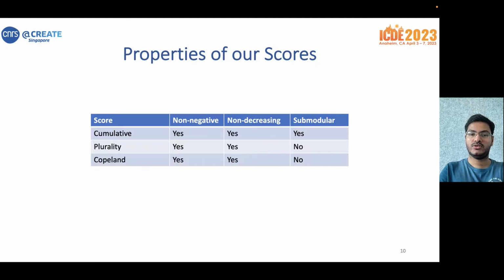Some properties of our scores. It turns out that all three of our scores are non-negative and non-decreasing. We prove that the cumulative score is submodular while the others are not.